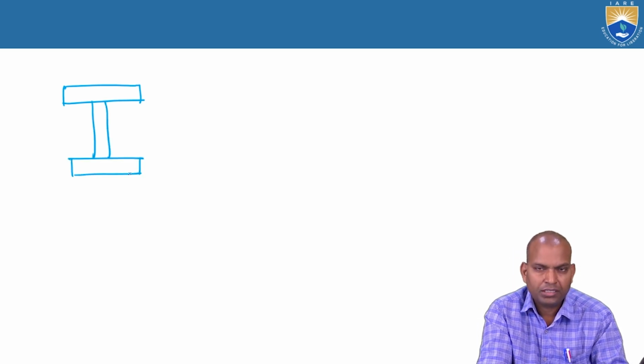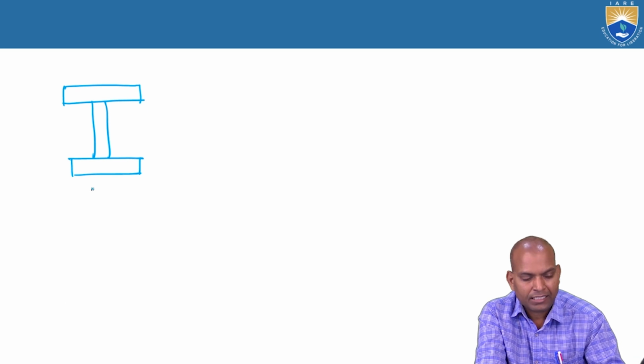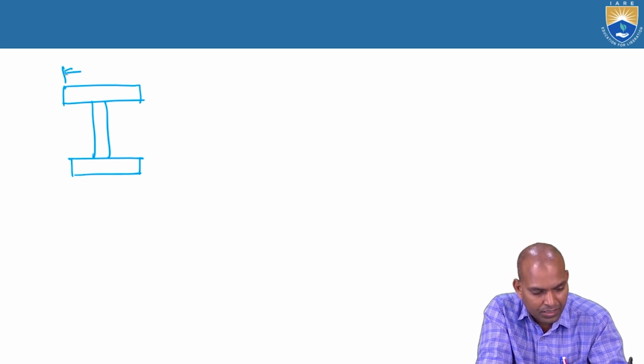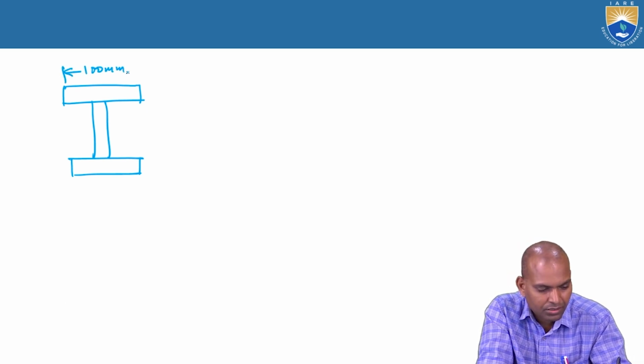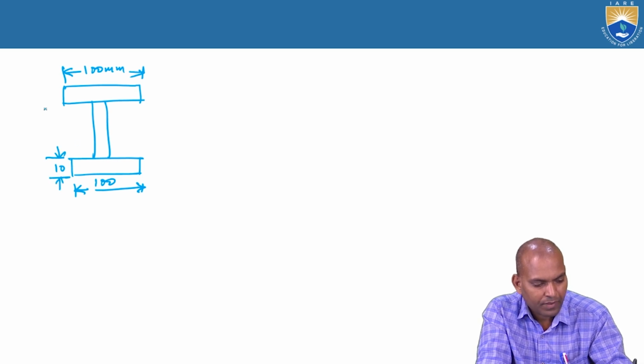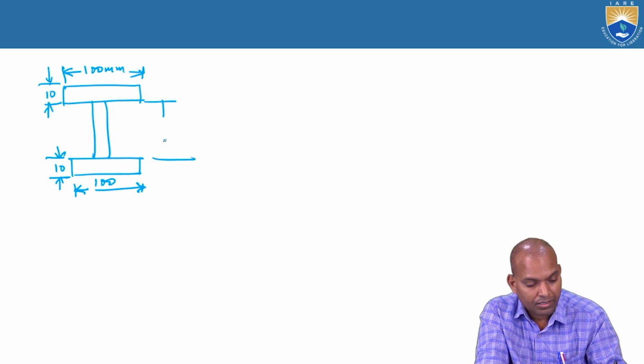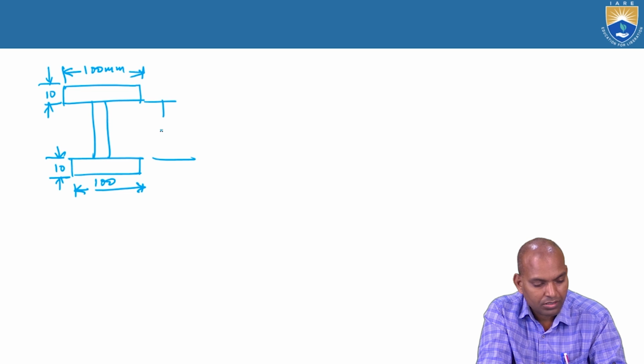For this I section, what is the centroid formula? Looking at the dimensions given here, it is 100 millimeters here and 100 here, and here it is 10 and this is also 10 millimeters, and this portion is some 100 millimeters.